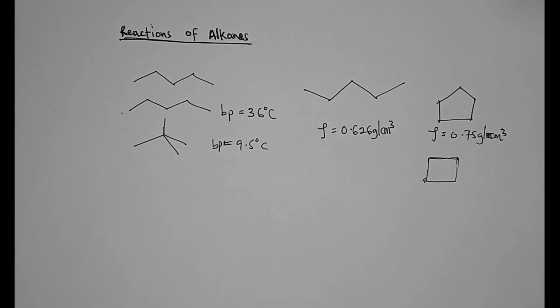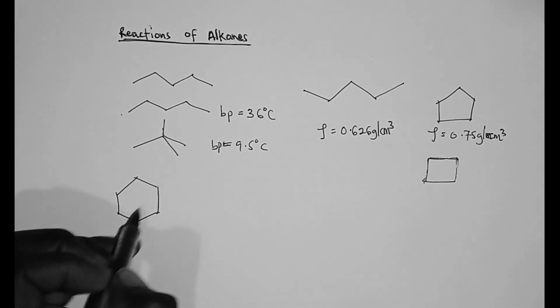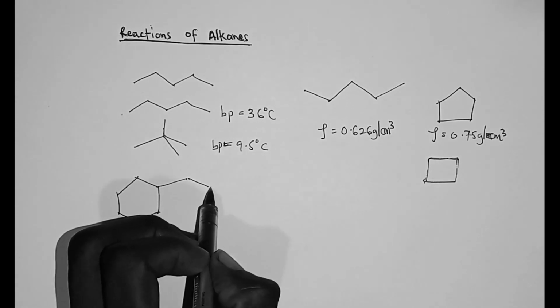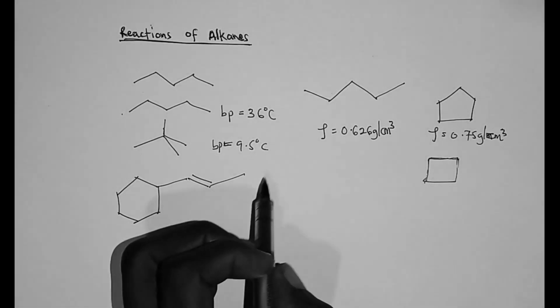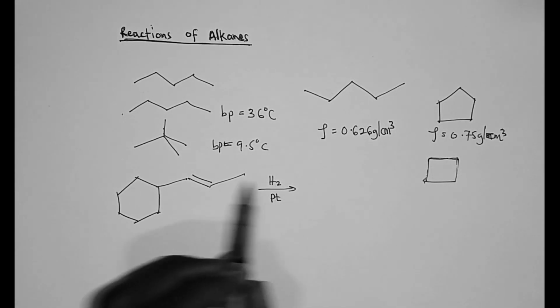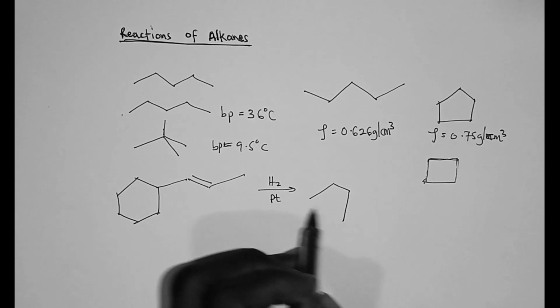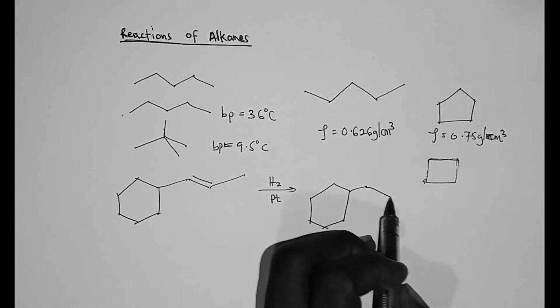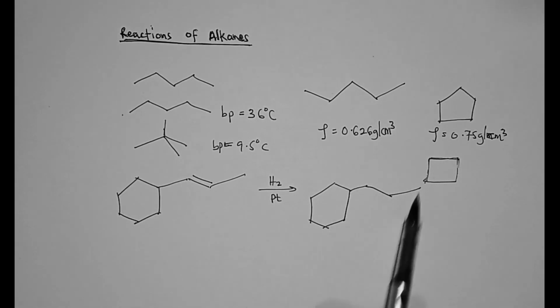So now, what are some of the syntheses of alkanes? Alkenes normally undergo a hydrogenation reaction to give straight chain alkanes. So if you have an alkene and you add hydrogen gas with a platinum catalyst, the hydrogen gets added across the double bond, and therefore it will convert it to an alkane. So you see that we have moved from this alkene to an alkane.